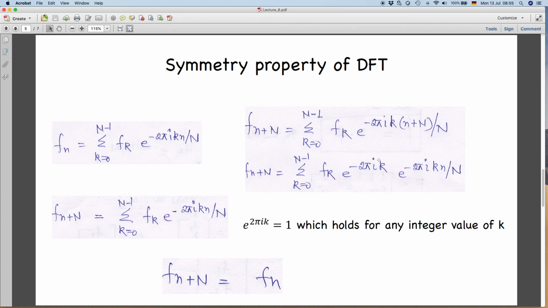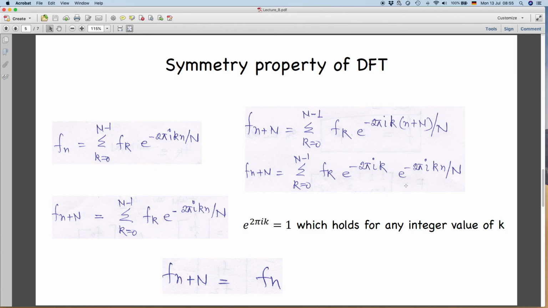So, see clearly this e to the power minus 2 pi i k will be equal to 1 for any value of k, any integer value of k, not for any value, but for any integer value of k. So, whether it is k equal to 0, then it is 1, when it is k equal to 1, then it is again, because it will be cos 2 pi plus i sin 2 pi or minus i sin 2 pi. So, every time whatever value you take, it will become 1.